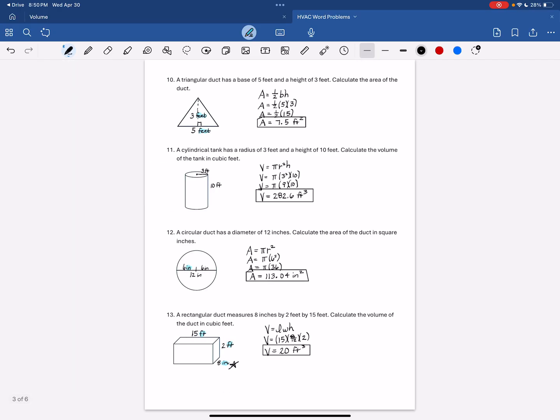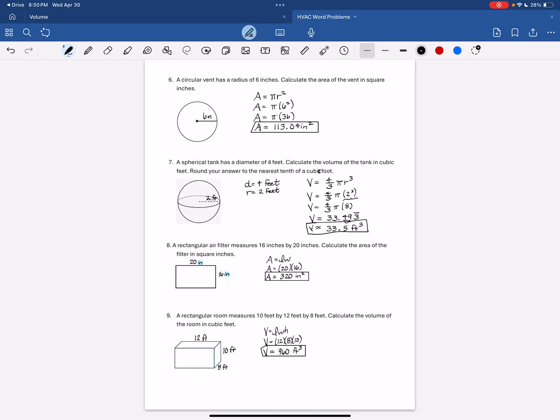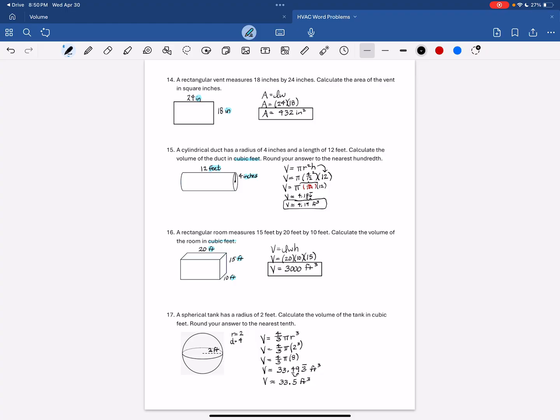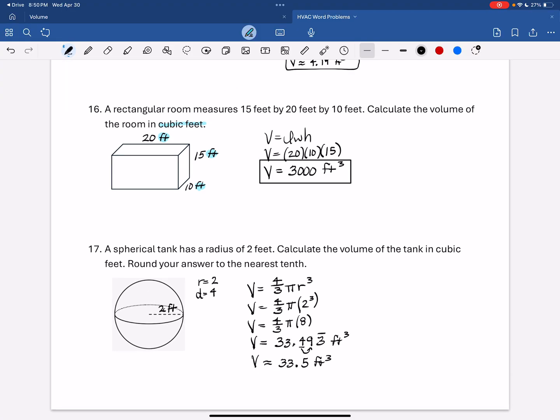And it is the same as number 7. Oh no, number 7 was a little bit different. It's the same answer, but it was a different question. So it was not duplicated. Answer is right here.